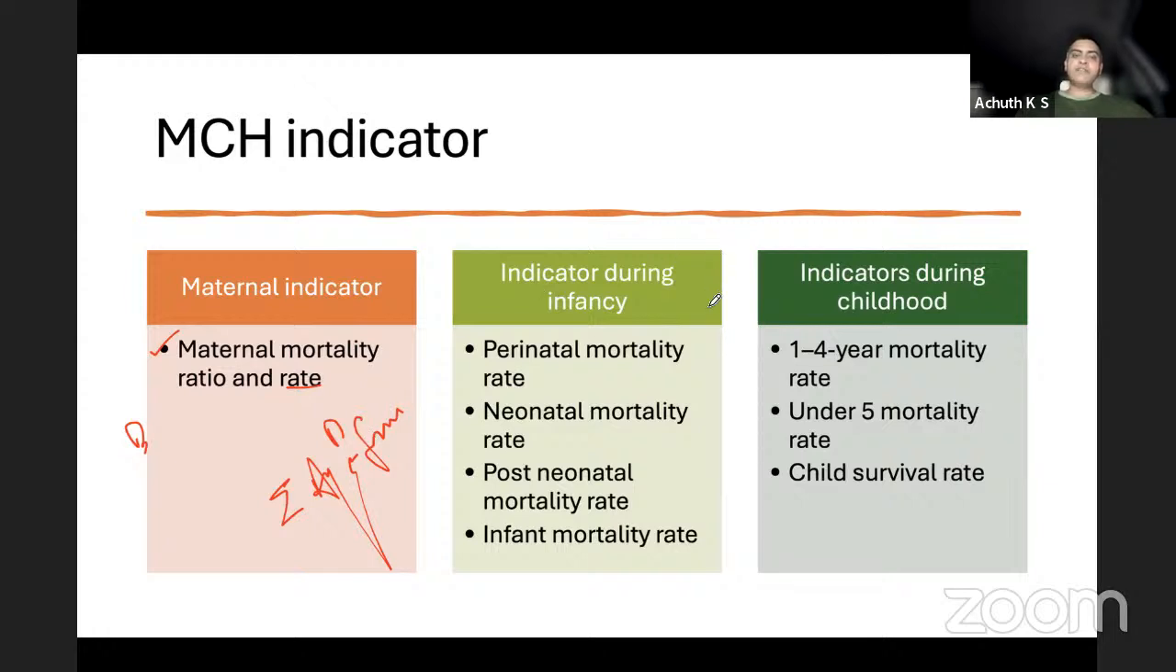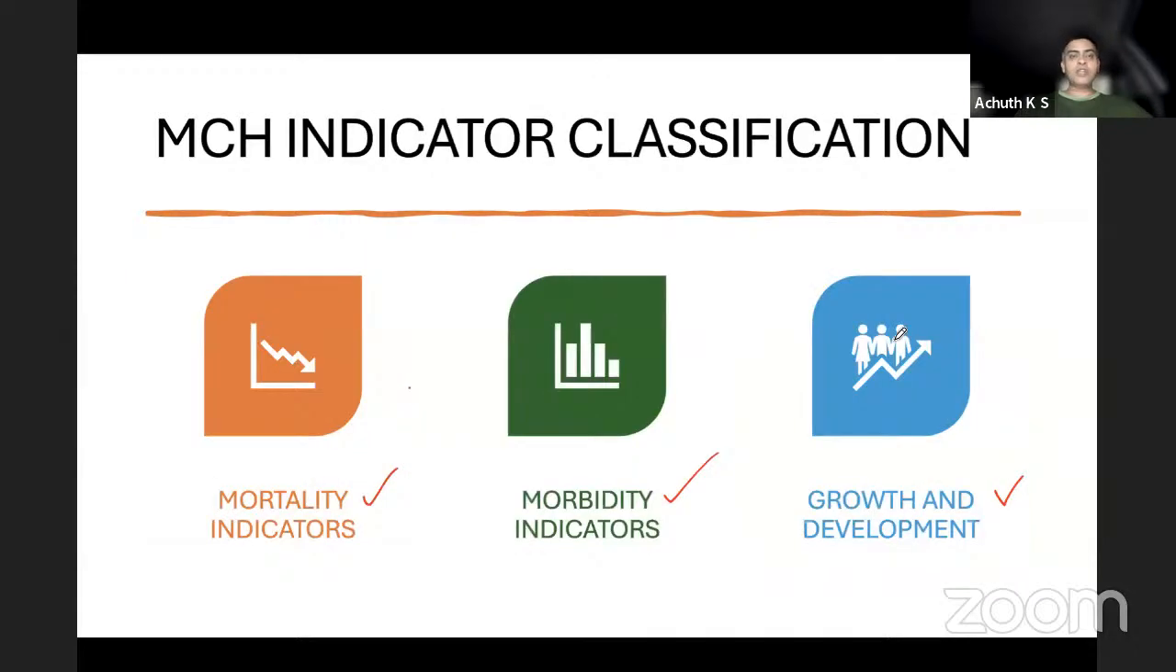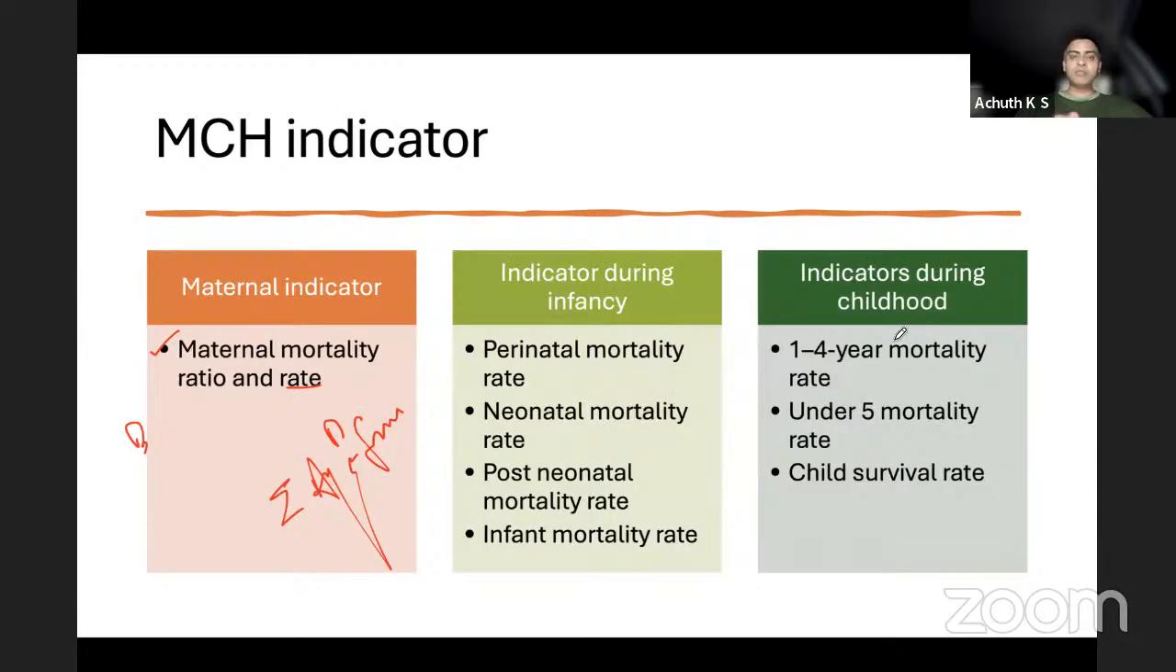Indicators during infancy: perinatal mortality rate, neonatal mortality rate, post-neonatal mortality rate, and infant mortality rate. The previous slide was also a type of classification. This is the other type, based on age: pregnancy, immediately after pregnancy, the infant age group, and the childhood age group. During pregnancy, it is maternal mortality rate and ratio. During infancy, it is perinatal, neonatal, post-neonatal, and infant mortality.